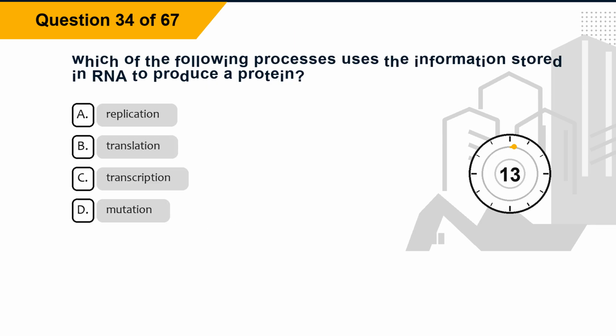Question 34. Which of the following processes uses the information stored in RNA to produce a protein? Option A, replication. Option B, translation. Option C, transcription. Option D, mutation.